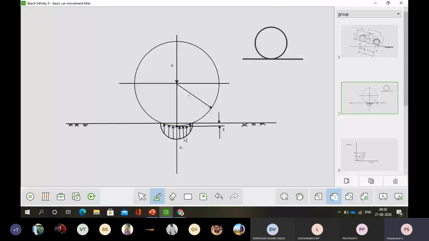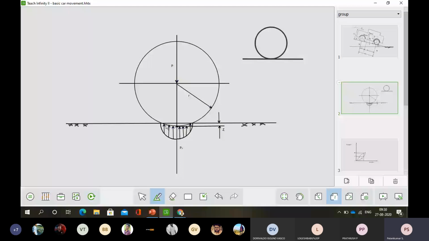At standstill, this makes some pressure on the contact points, which causes deformation. That's why I have mentioned Z. Actually this point is the contact, but up to this much distance deformation happens.